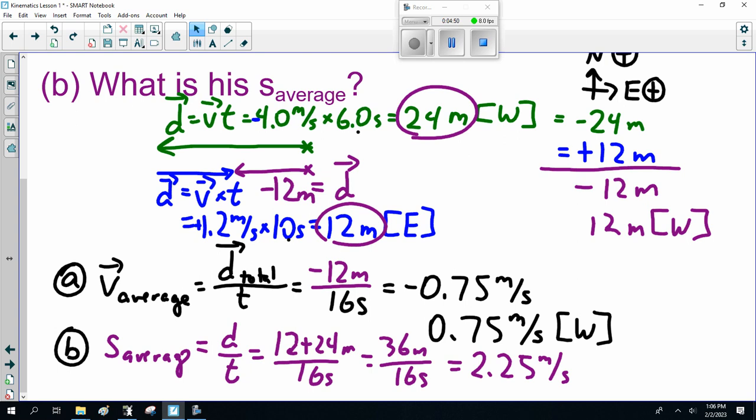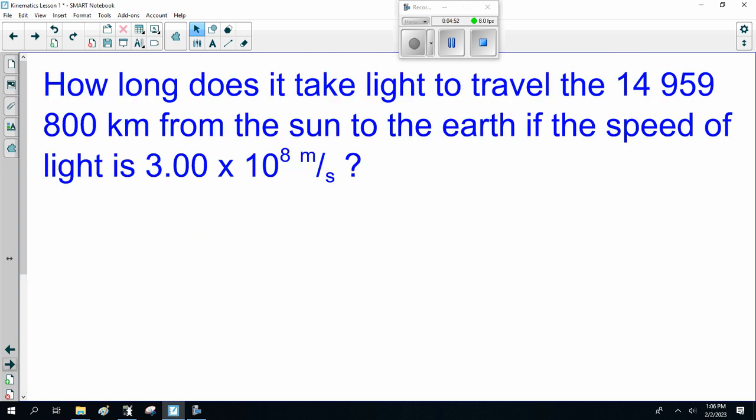Good. Now, one more quick question. Make certain you can do units. How long does it take light to travel 14,959,800 kilometers from the sun to the earth? The speed of light is 3 times 10 to the 8 meters a second. So we're looking for time.